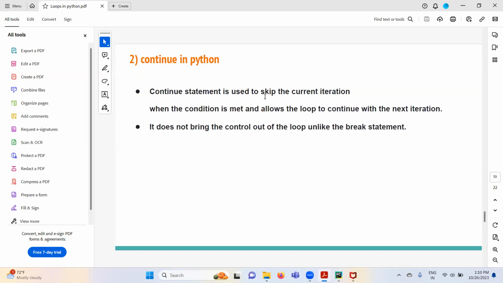The continue statement, as we already saw, is used to skip the current iteration when a condition is met, and allows the loop to continue with the next iteration. Whenever a continue statement is executed, it will skip the current iteration, and go and start the next iteration. In case of a break statement, it permanently stops the loop. Control goes outside the loop statement. So continue does not bring the control out of the loop, unlike a break statement. Because as soon as break is executed, Python control comes outside that loop statement. But continue just skips the current iteration, and control is still inside the loop to start the next iteration.